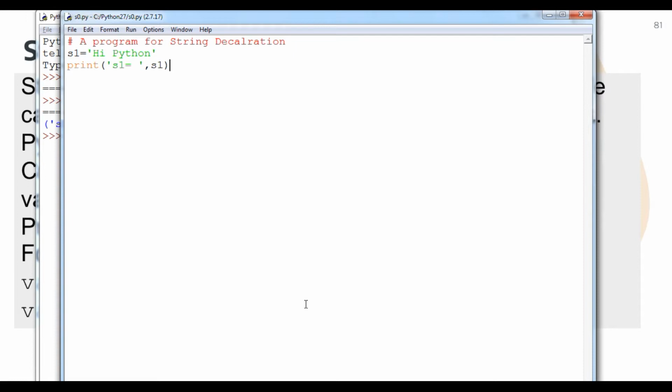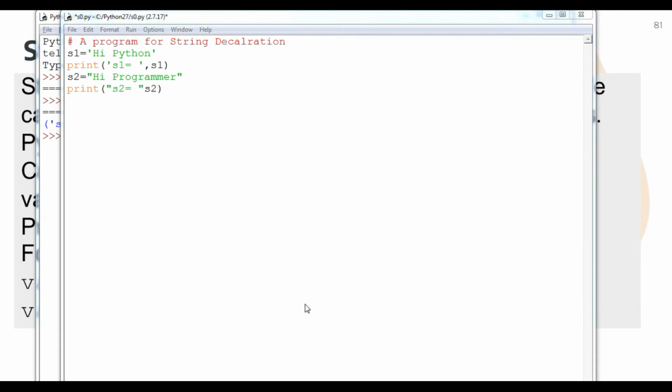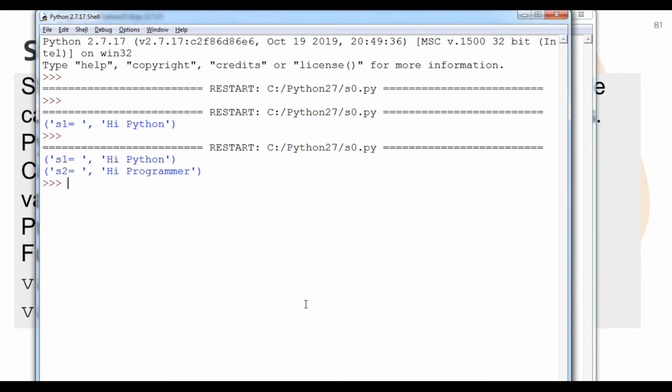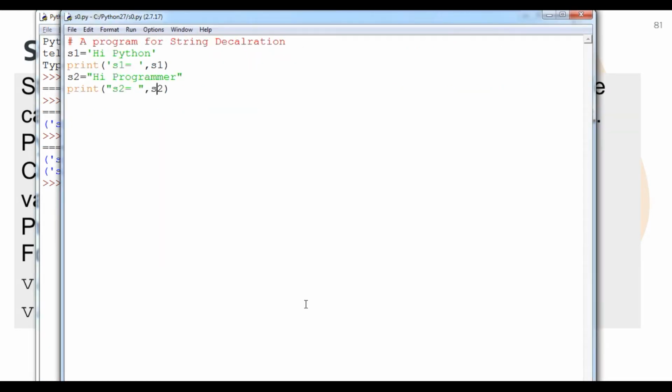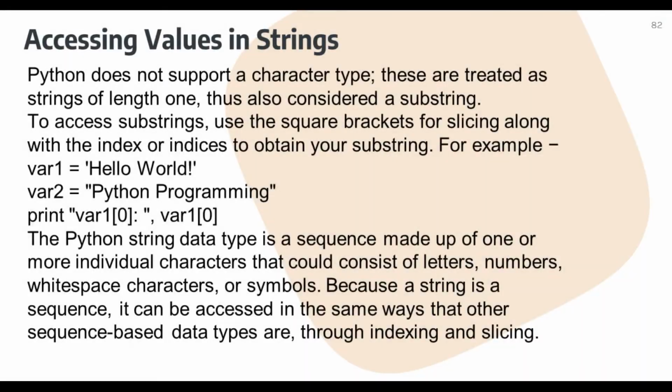Okay, student, so here we have printed this one thing. And the next thing, within double quote, s2 equals to, within double quote we are going to create it, double quote open and close, hi programmer. Simply I am going to print it. The message here is s2 equals to, then after that s2, and now we are going to run it. Okay, I have misplaced the comma, so I place the comma first and then I will run it. Now we can see that s2 equals to hi programmer. And now we are going to come back to our slide.